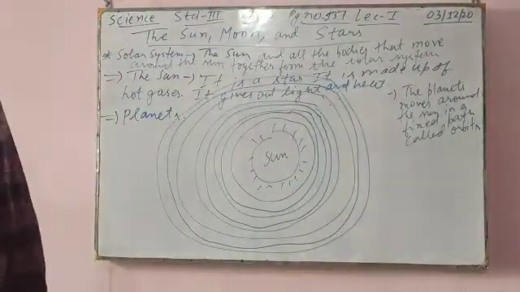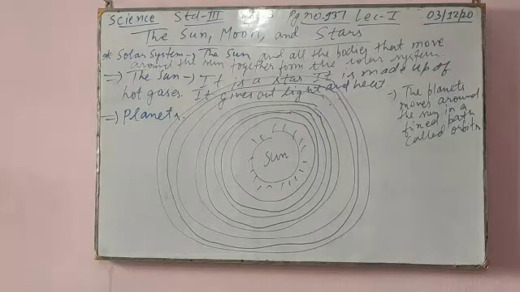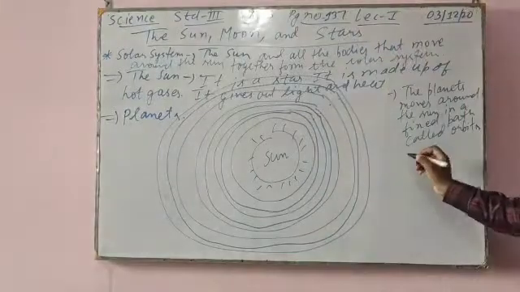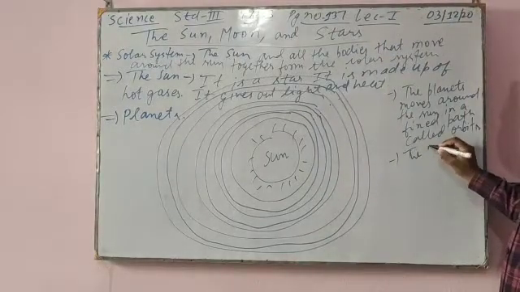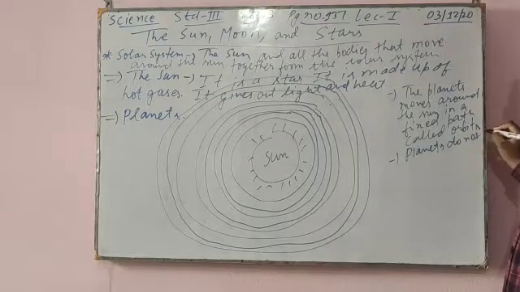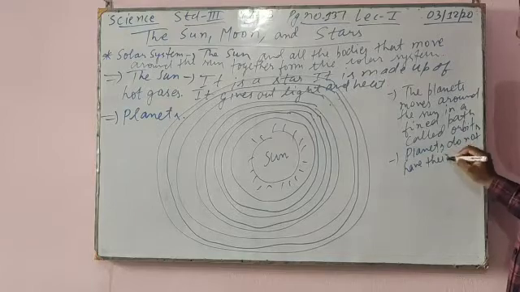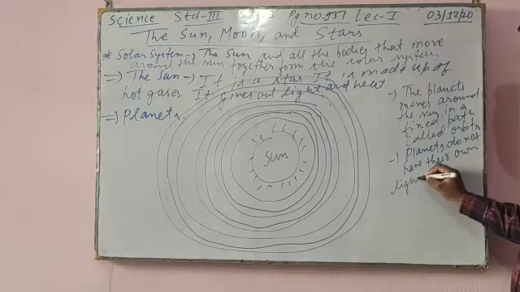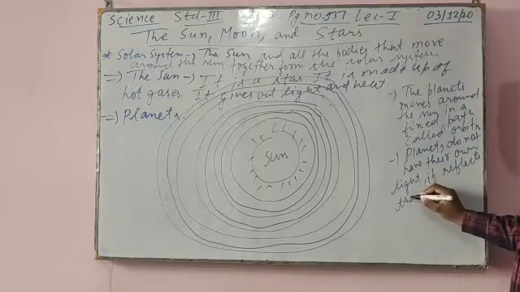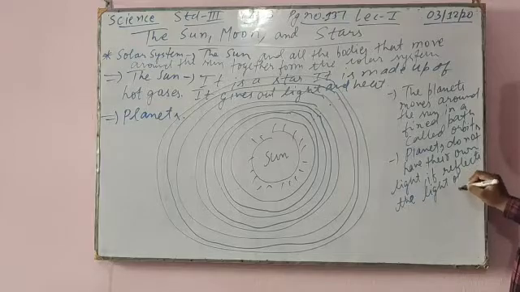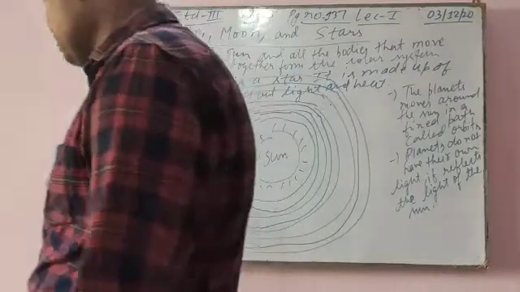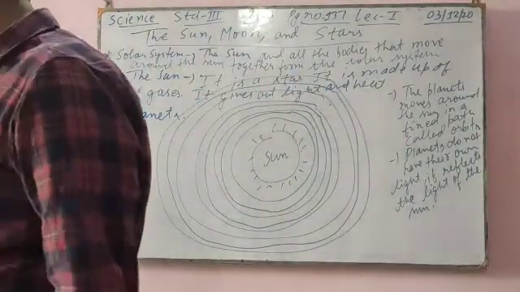Planets do not have their own light, and they reflect the light of the sun. The moon also does not have its own light; the moon also reflects the light of the sun. So I am writing here that planets do not have their own light. They reflect the light of the sun.